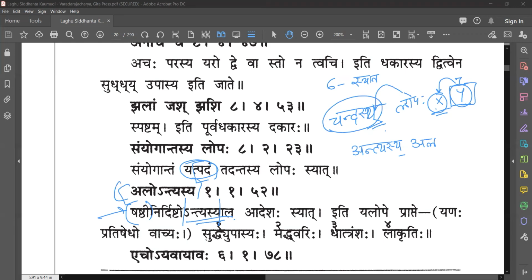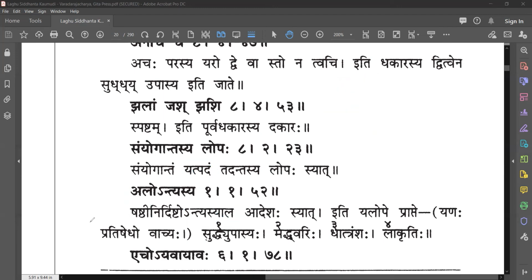Clear? If you say Samyogantasya lopaha, the lopa is bringing full deletion of the whole word. If you do this, the entire word will get deleted. And what is the use of doing all this rule if you want to delete the whole word? So that is what happened, yat padam. Chandasya lopa is where the deletion comes for the whole thing, but alontyasya restricts it. It says you cannot delete the whole word. It's only the last character you can do this. Is it clear?